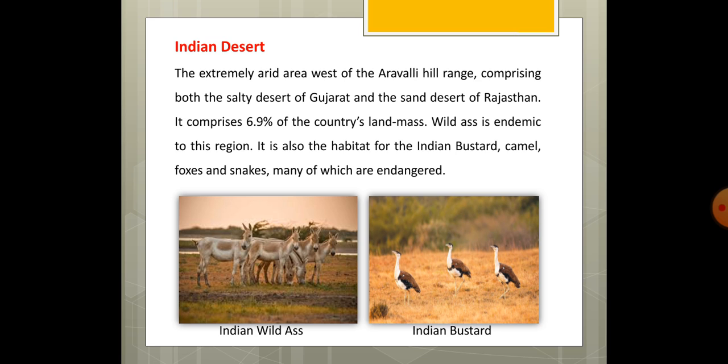Wild ass is endemic to this region; it is found only in Rann of Kutch. It is also the habitat of Indian bustards. Indian bustard is the state bird of Rajasthan, and this is found only in the Jaisalmer region. Projects are running for the conservation of this bird species. Camel, foxes, and snakes are also found, many of which are endangered.